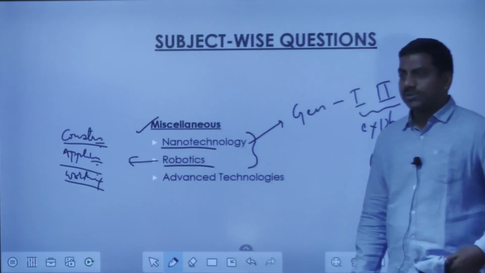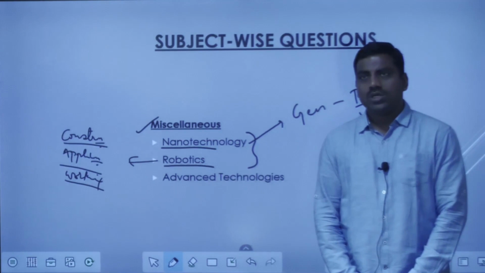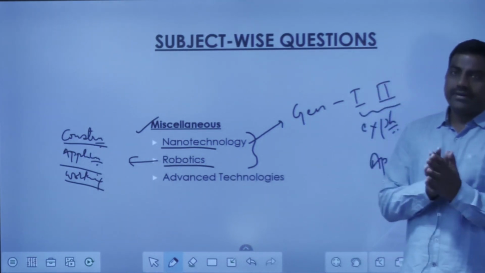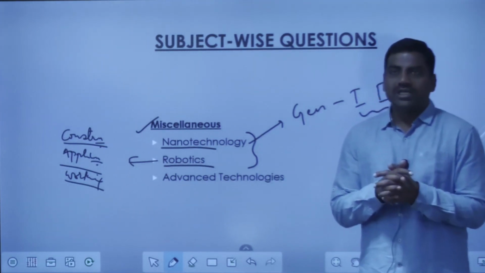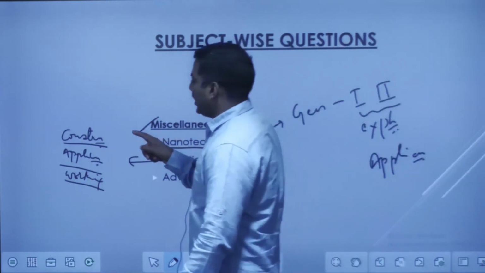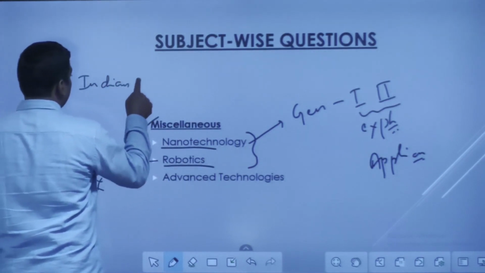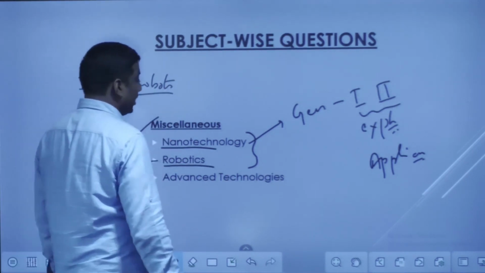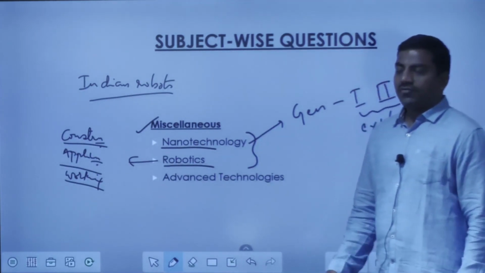Especially with respect to sensors, manipulators, and other actuators, there are so many components. So it is better to have traditional or very static knowledge as far as robots are concerned, and about the recent robots which have come in India. Indian robots may be made by public sector companies or private sector companies. It is better to know about the Indian robots which are in the field right now.